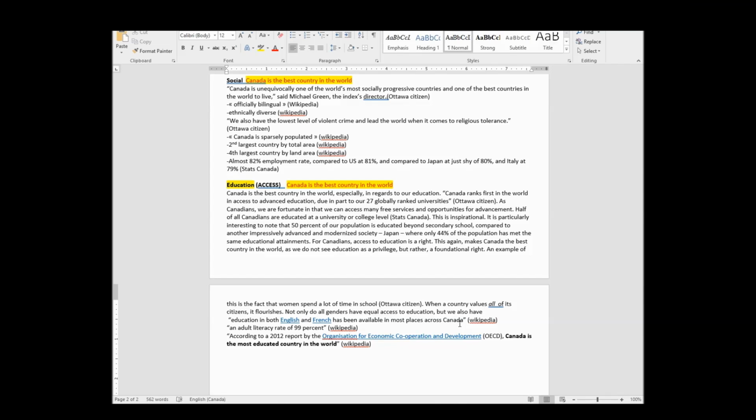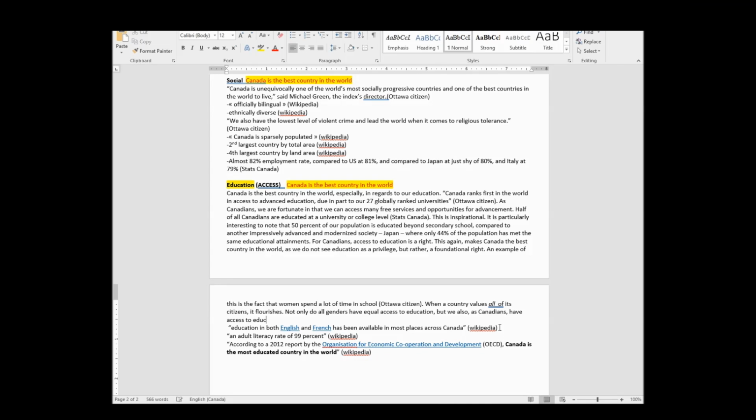I need to basically reword this, but we also, as Canadians, just so I'm really clear who the we is, have access to education in, see, if I were to say education in both English and French, I'm actually plagiarizing because that's too many words in a row. How am I going to say this?